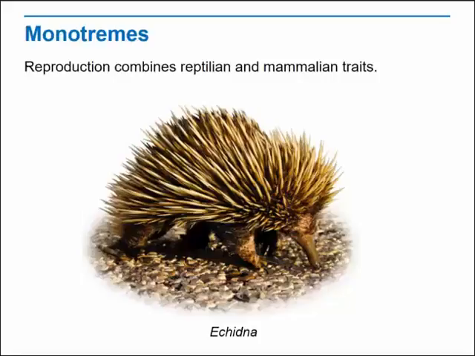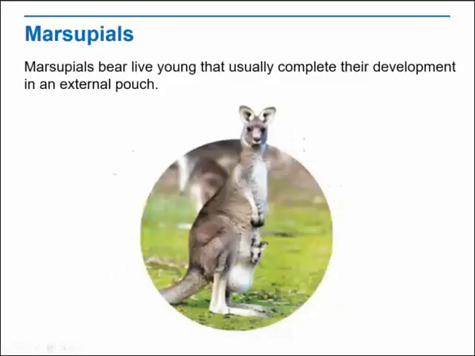Like a reptile, a female monotreme lays soft-shelled amniotic eggs that are incubated outside her body. The eggs hatch in about 10 days. But like other mammals, young monotremes are nourished by milk produced by the mother's mammary glands. Female monotremes secrete milk not through well-developed nipples like other mammals, but through pores on the surface of the abdomen. There are only 5 species of monotremes, 4 of which are spiny echidnas similar to the one shown.